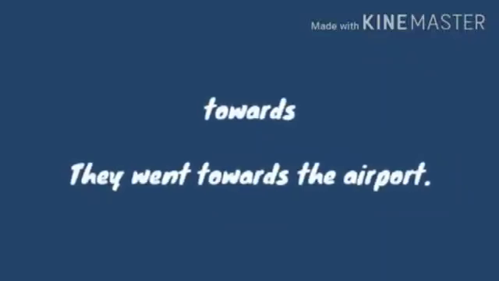Next is towards. Towards is used to indicate the direction of something. They went towards the airport. Now here, towards describes that they went in the direction of the airport.